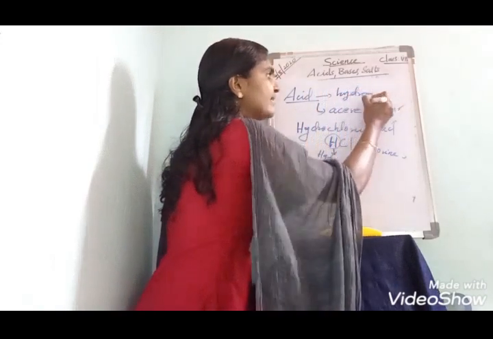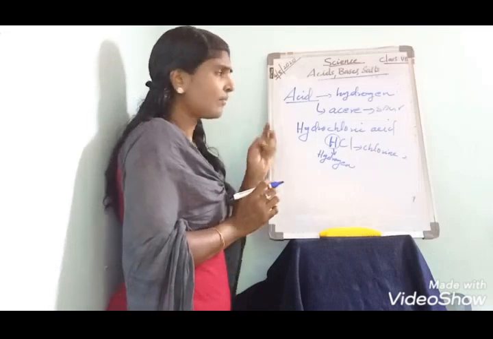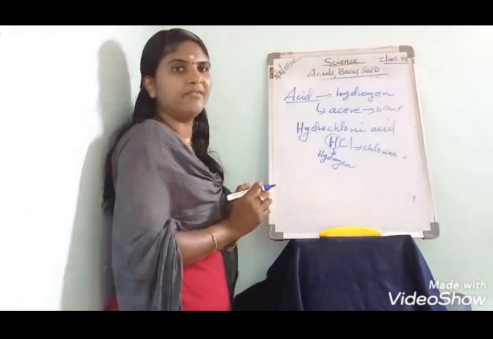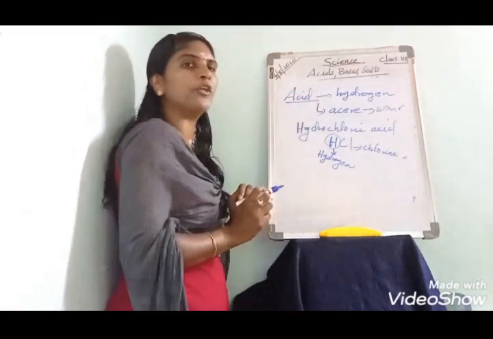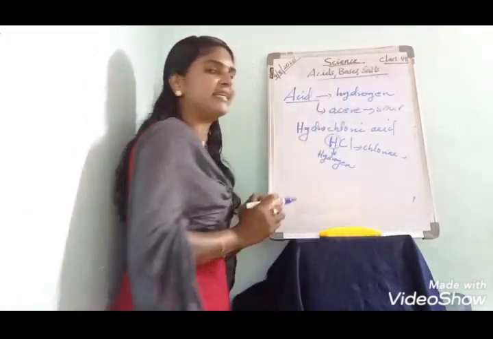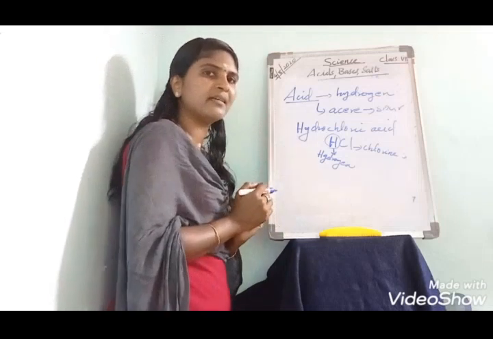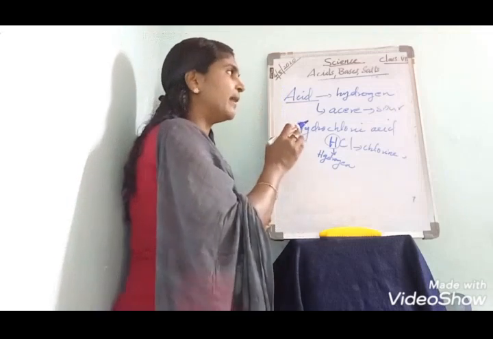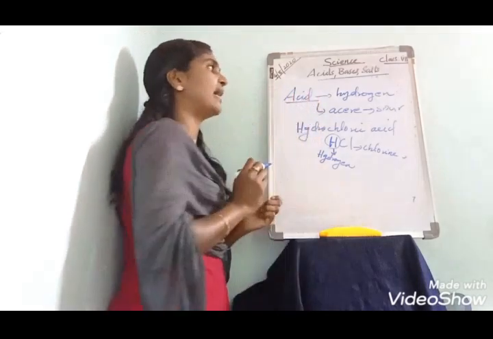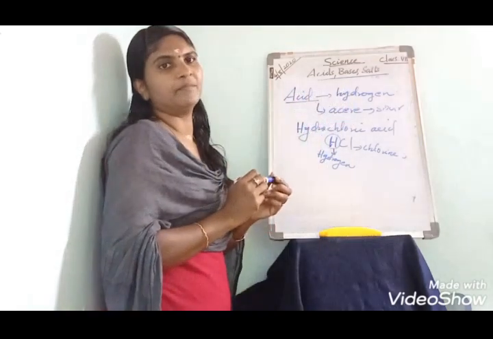Always the hydrogen atom. Acids are compounds in which one of the elements that makes up an acid molecule is always the hydrogen atom. Can you say what acids are? Acids are compounds in which one of the elements that makes up the acid molecule is always the hydrogen atom.